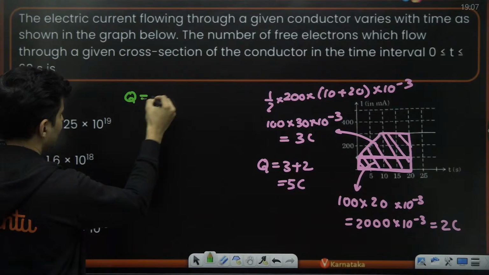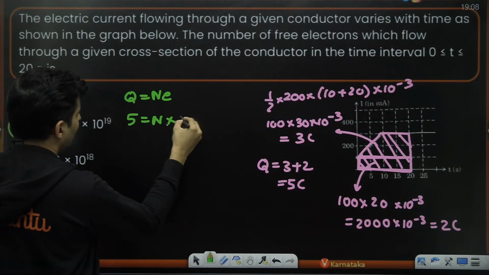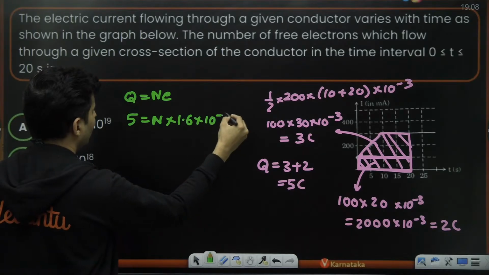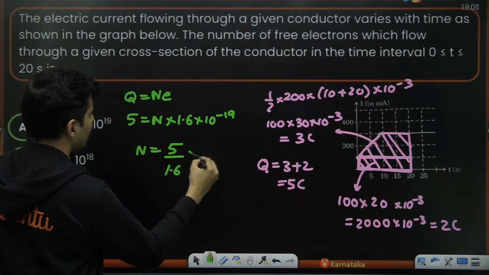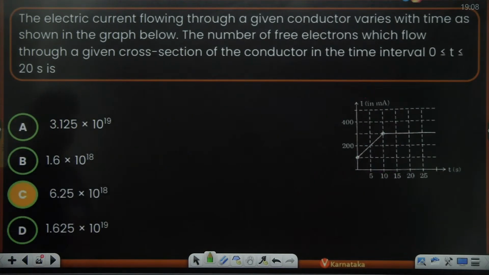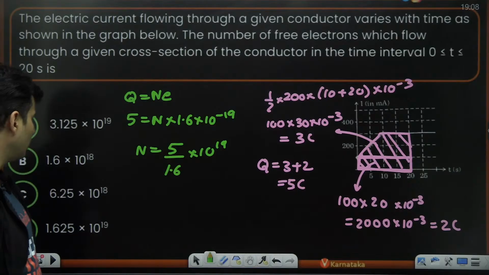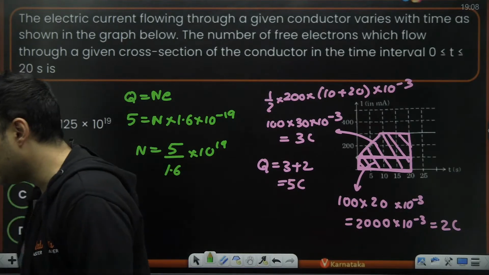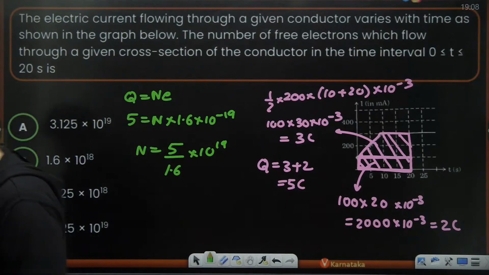So total charge is N into E. So 5 is nothing but N multiplied by 1.6 into 10 to the power minus 19. So N will be 5 divided by 1.6 and there is 10 to the power plus 19 over here. Okay, so approximately the answer comes out to be this much. Just check it out. Approximately it might come out to be 6.25 into 10 to the power 18 or something like that. Okay, cool. Yep, perfecto.